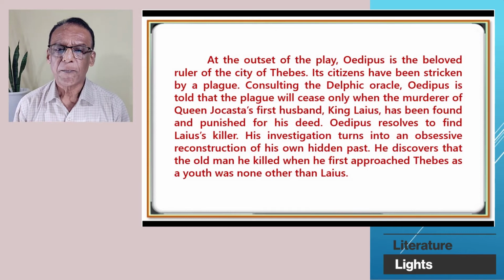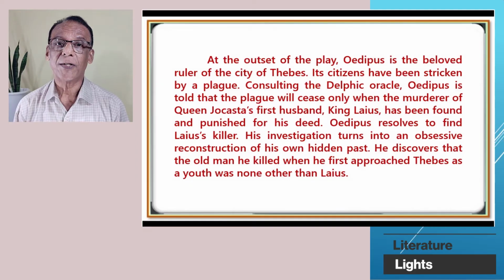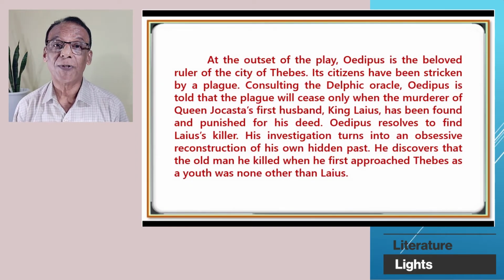Now, the second paragraph. At the outset of the play, at the start of the play, Oedipus is the beloved ruler of the city of Thebes. Its citizens have been stricken by a plague. Consulting the Delphic oracle, Oedipus is told that the plague will cease only when the murderer of Queen Jocasta's first husband, King Laius, has been found and punished for his deed.